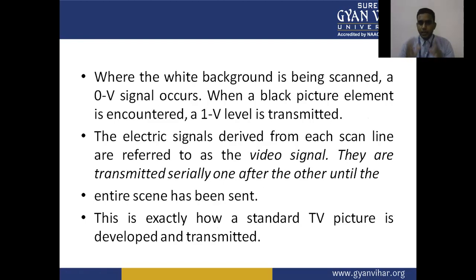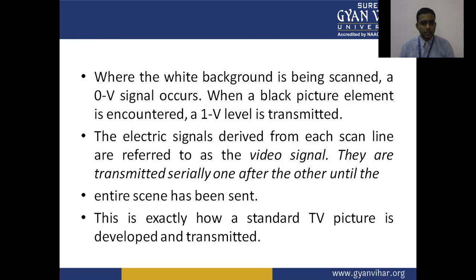Where the white background is being scanned, a 0-volt signal occurs. When a black picture element is encountered, a 1-volt level is transmitted. The electric signals derived from each scan line are referred to as video signals.